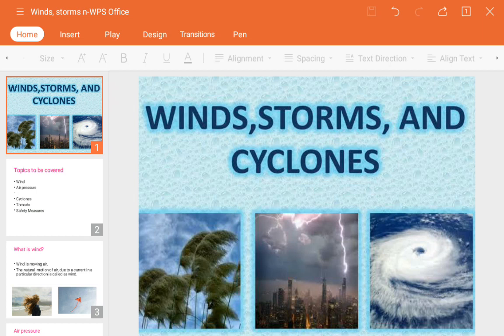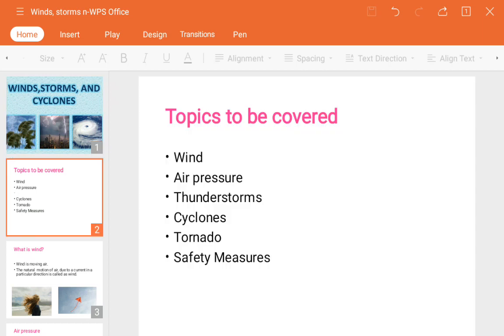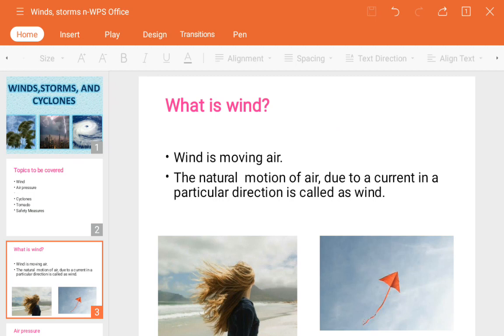Okay, and first of all we will see what topics we are going to cover: wind, air pressure, thunderstorm, cyclone, tornado and safety measures. So what do we mean by wind?